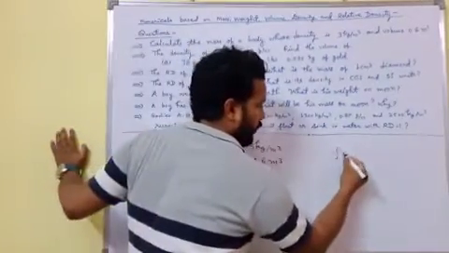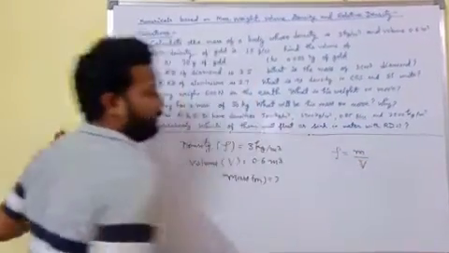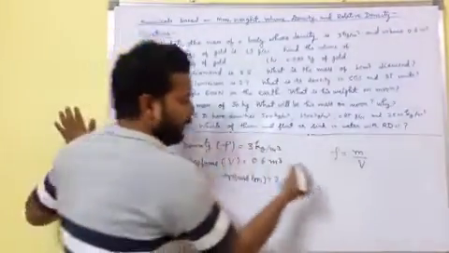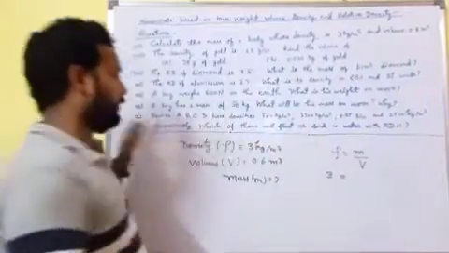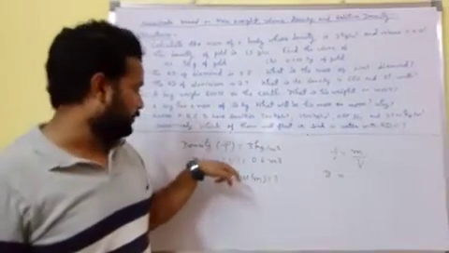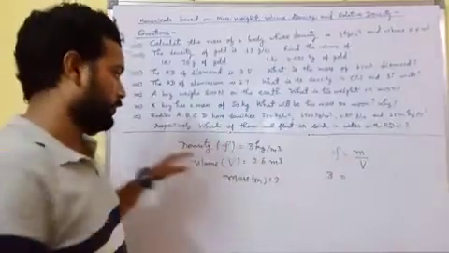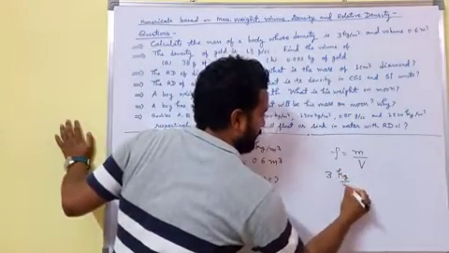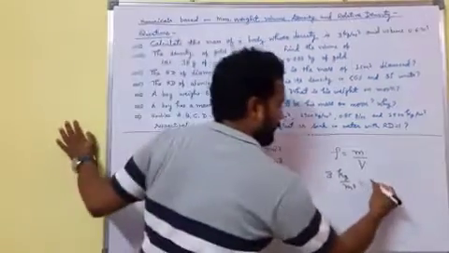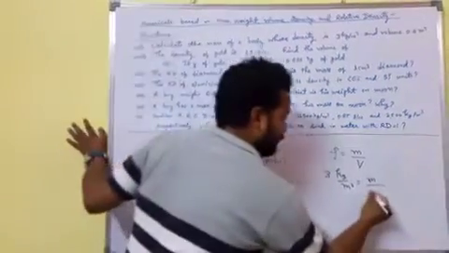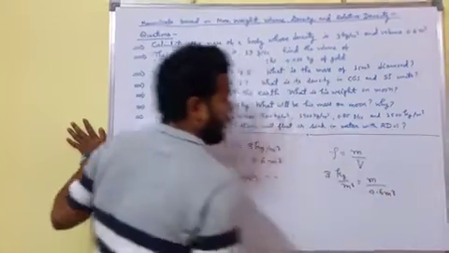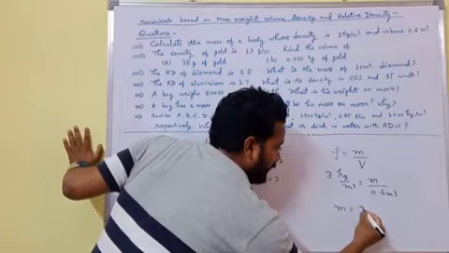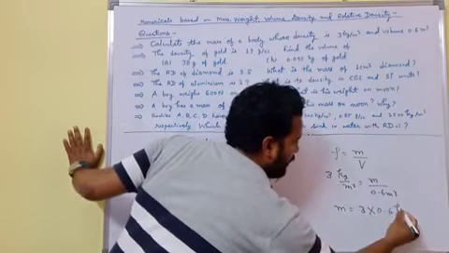We have the formula rho equals m by v. Density equals mass upon volume. We have the value of rho as 3, given in the SI system, and the value of v is also given in the SI system. So 3 kg per meter cube equals m upon 0.6 meter cube. Meter cube cancels. Now m equals 3 into 0.6 kg.